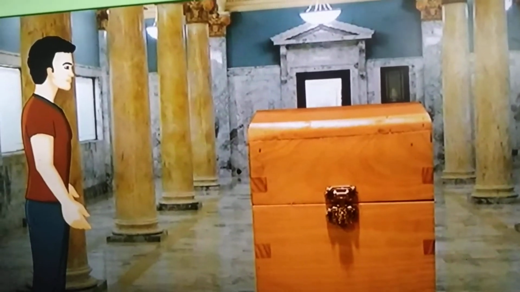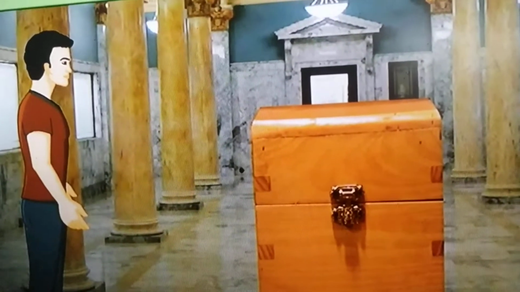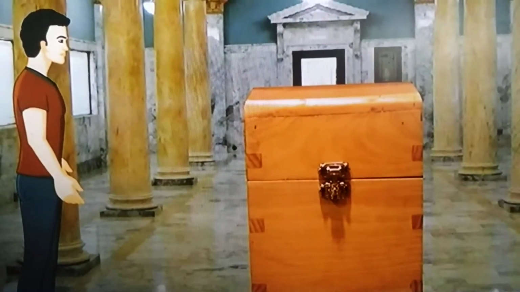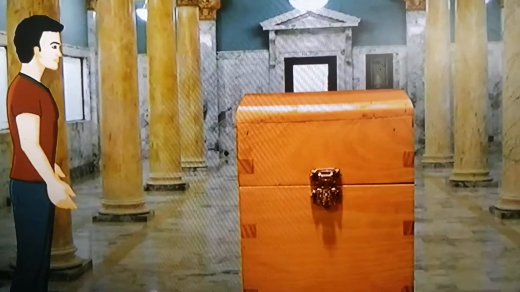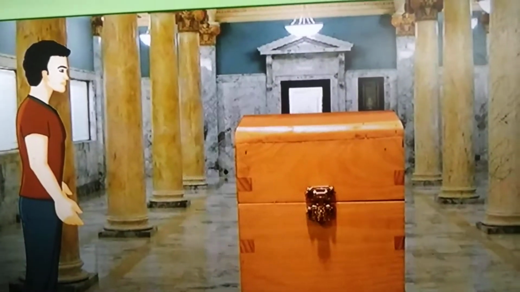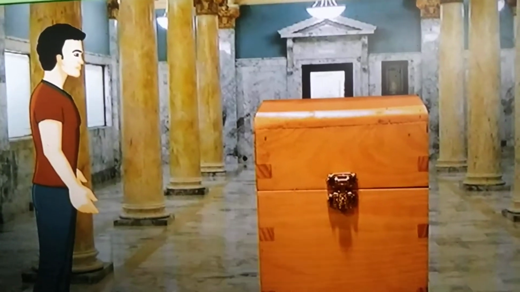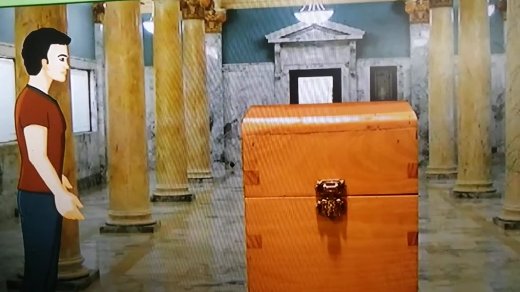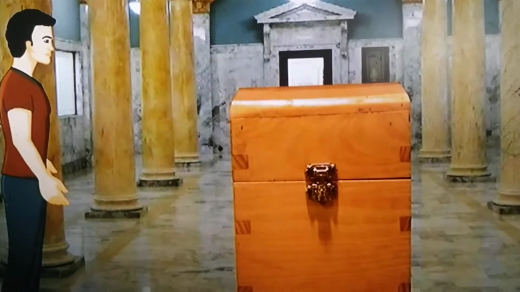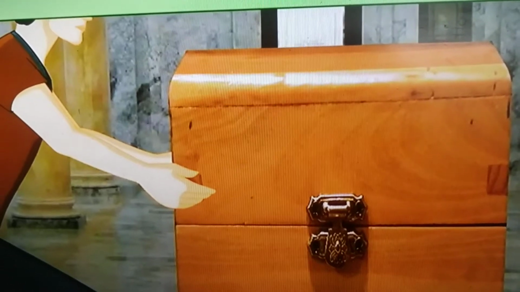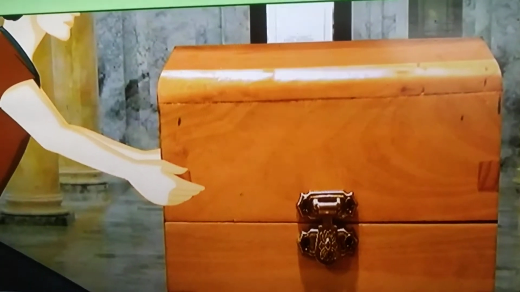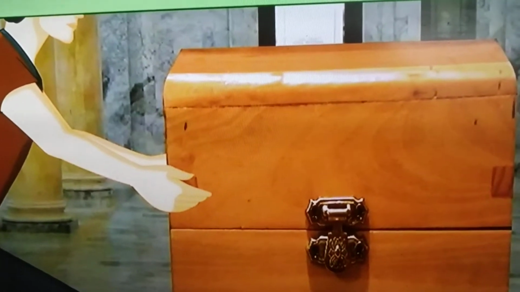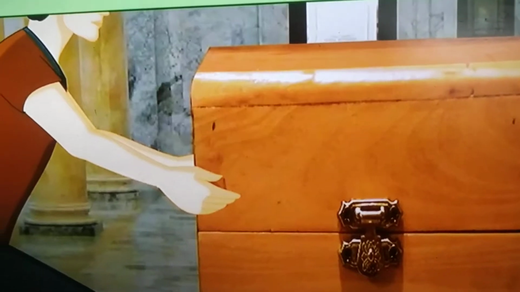Look at the box, children. Can you move this stationary object, which is not moving? It is not a moving object, but it is stationary, settled on the floor. Can you move this? To move this object, you have to apply force. As you apply continuously increasing force to the stationary object, the force of friction also increases. The force of friction between two or more solid objects which are not moving relative to each other is called static friction. This kind of friction is called static friction.